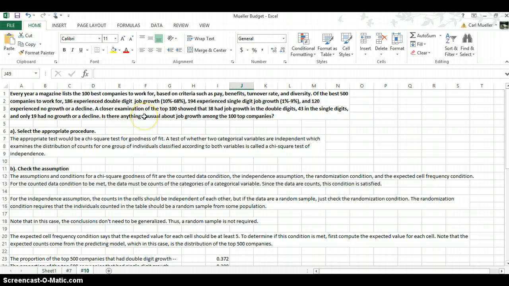And a closer examination of the top 100 showed that 38 had job growth in the double digits, 43 in the single digits, and only 19 with no growth or a decline. Is there anything unusual about job growth among these top 100 companies?